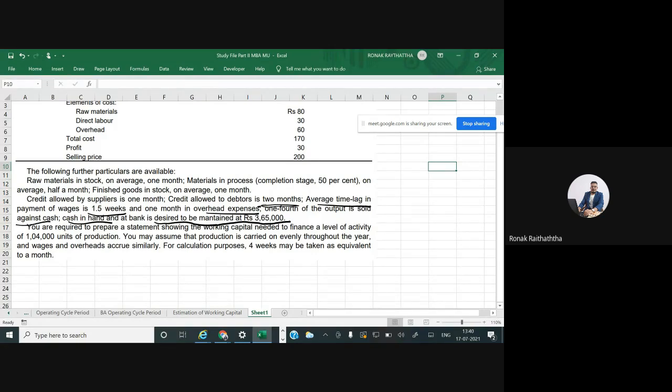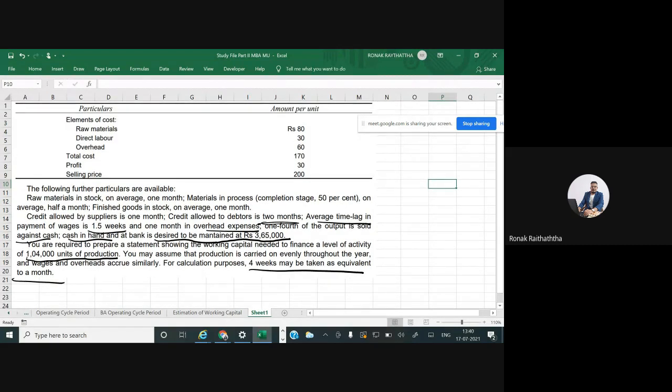You are required to prepare a statement showing working capital needed to finance a level of activity of 1,04,000 units of production. You may assume that production is carried on evenly throughout the year and wages and overheads accrue similarly. For calculation purposes, 4 weeks may be taken as equivalent to a month.